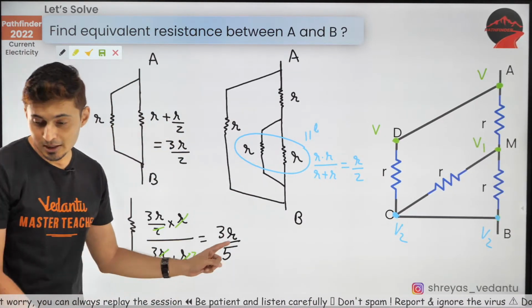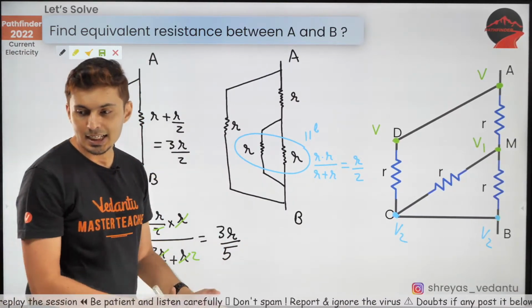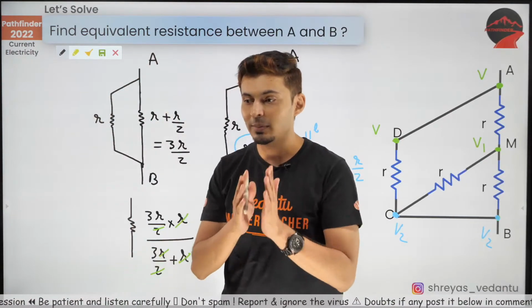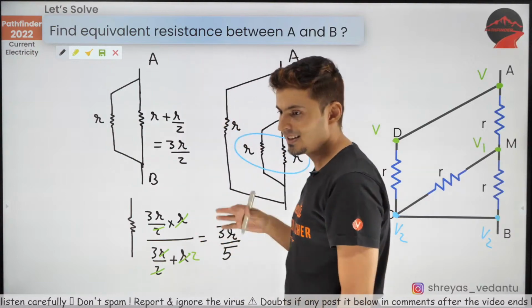Yes. Oh, Aishwarya, I think you put that R below. Yes, that R should be on the top. Great. Jagdish, I'm coming to the infinite circuit problem. Just hold on. I'll do everything. Don't worry. Yes, 3R by 5.